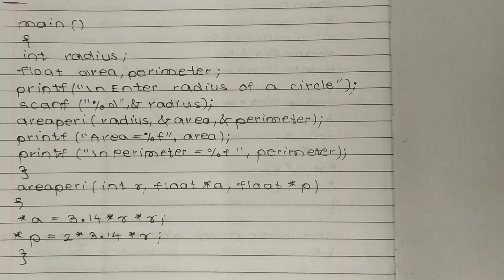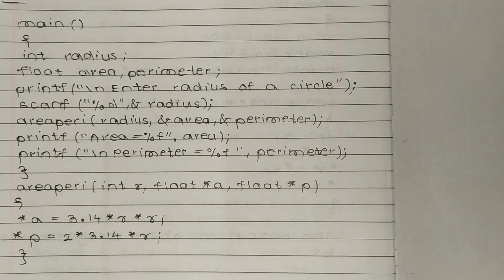Now areaperi, so areaperi is a function which we will describe later. areaperi(radius, &area, &perimeter). printf("area is equal to %f", area). printf("\n perimeter is equal to %f", perimeter).